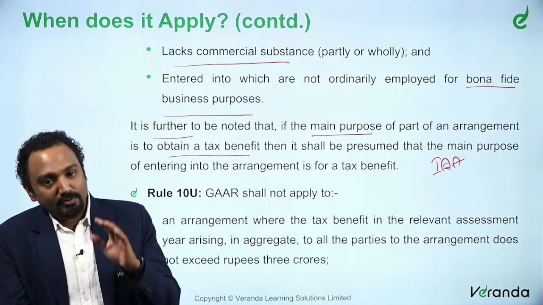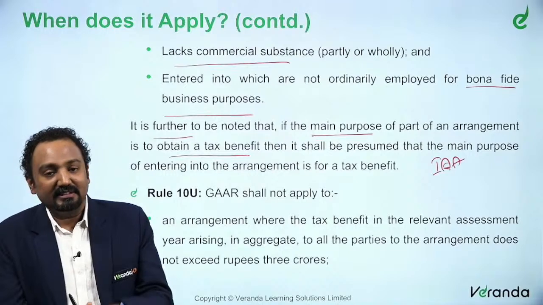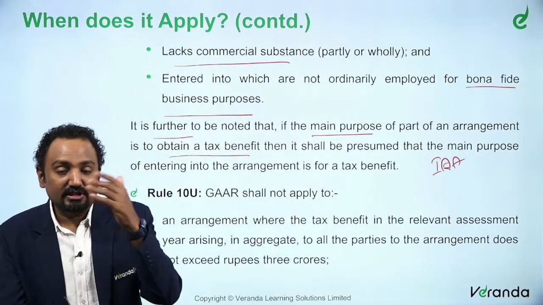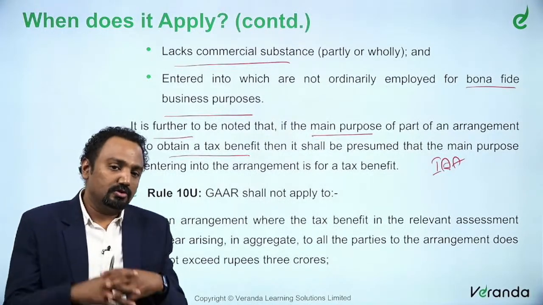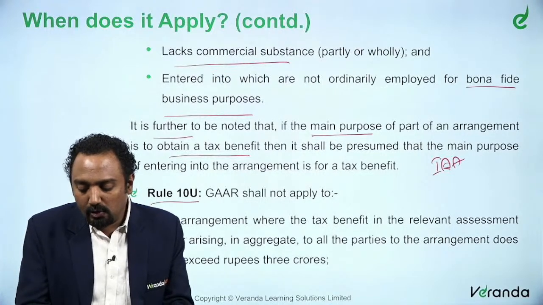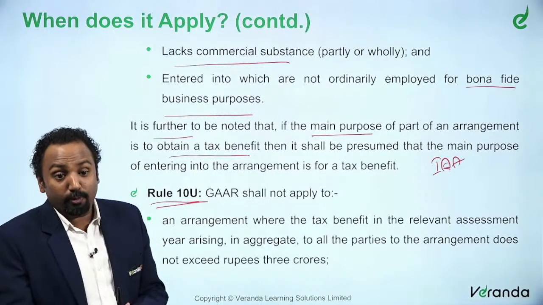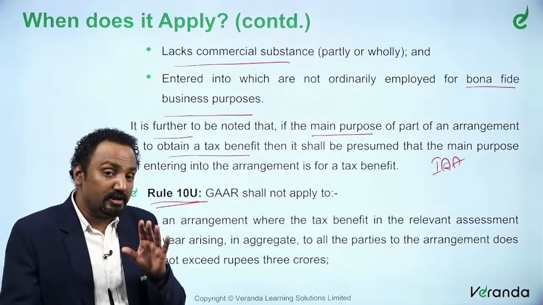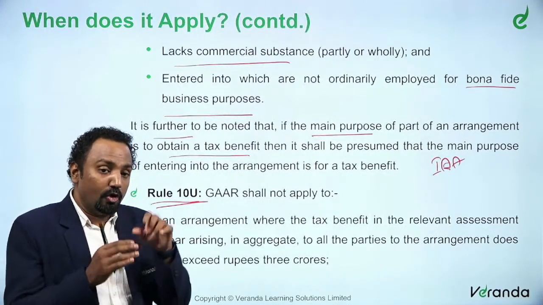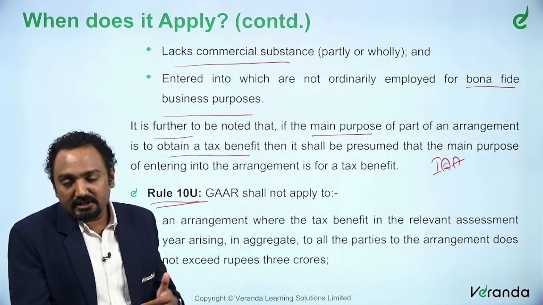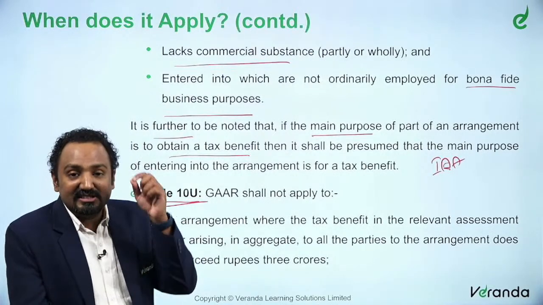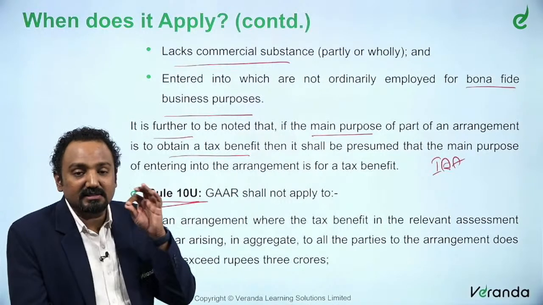But as we have always been discussing, there will always be exceptions to the existing rule. Similarly, Rule 10U of the Income Tax Rules 1962 provides certain situations where, though it may fall under one of the specified conditions, it will still not be treated as GAAR.